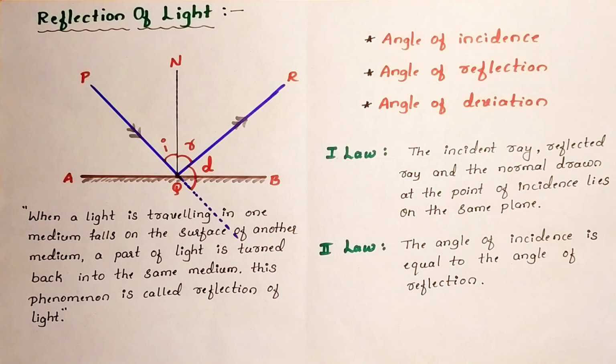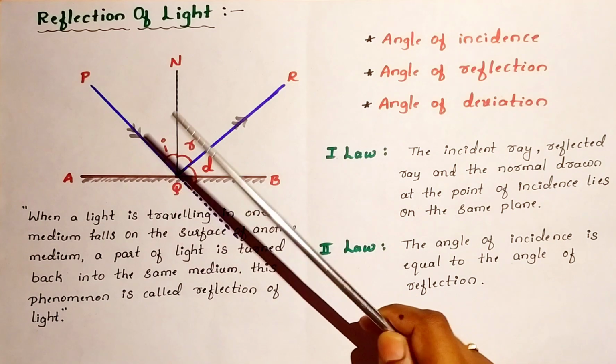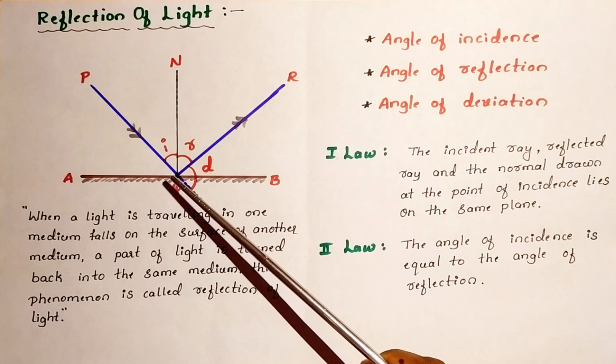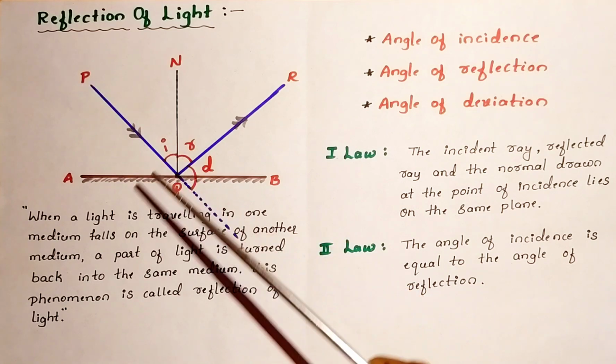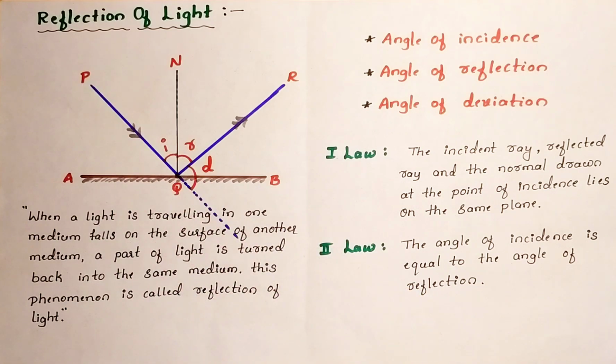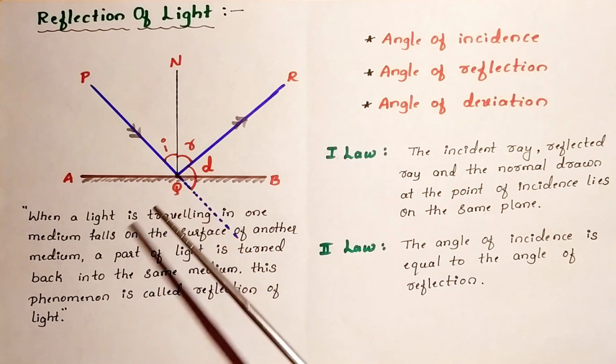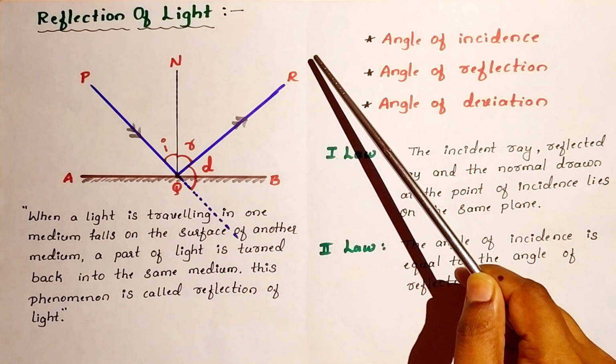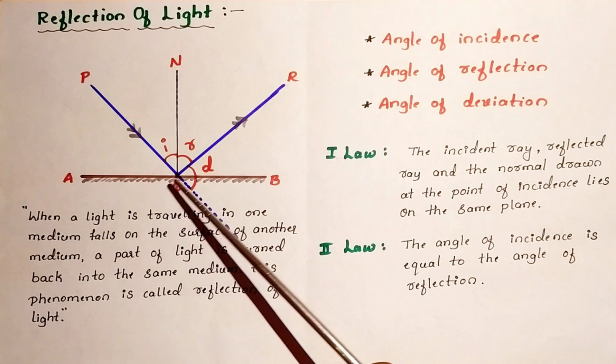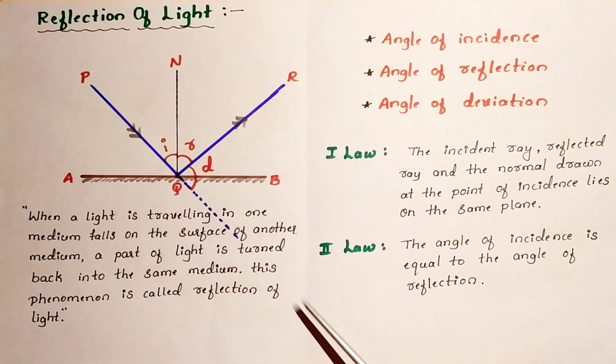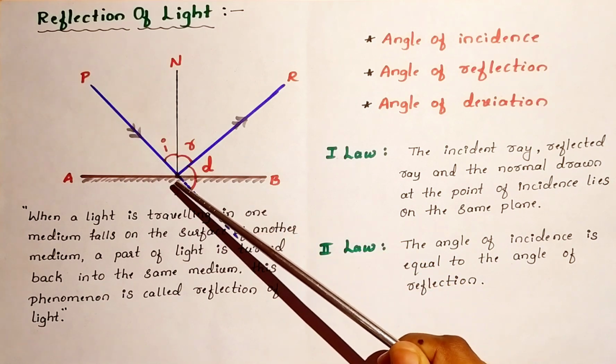Now, I am going to consider the ray of light PQ. This is the incident ray. When this ray of light falls on the mirror, the major part of the light is turning back, and the remaining part of the light may be absorbed or transmitted. So, PQ indicates the incident ray.